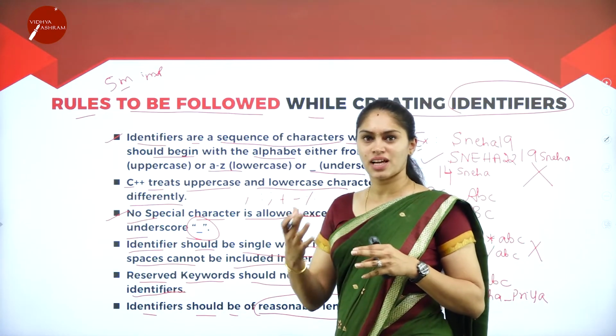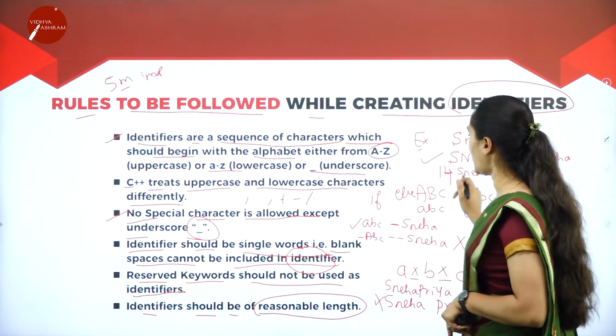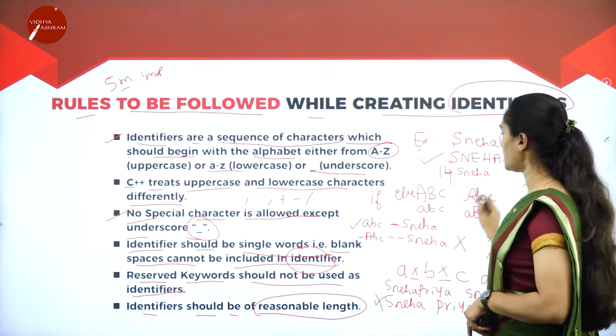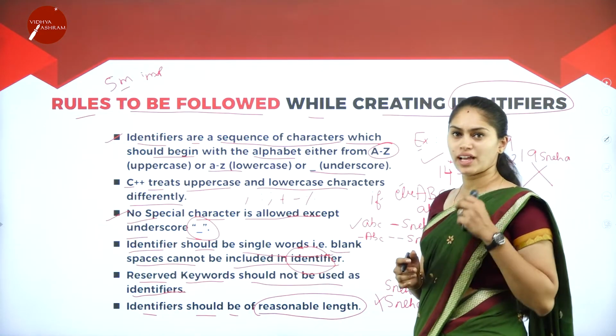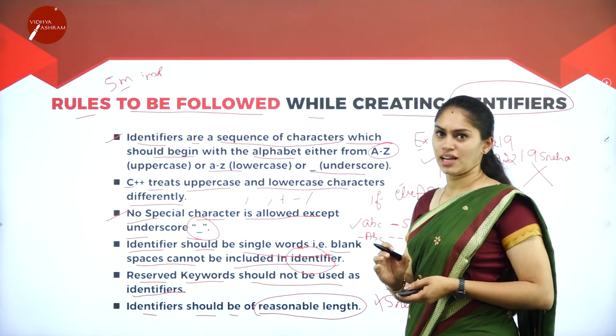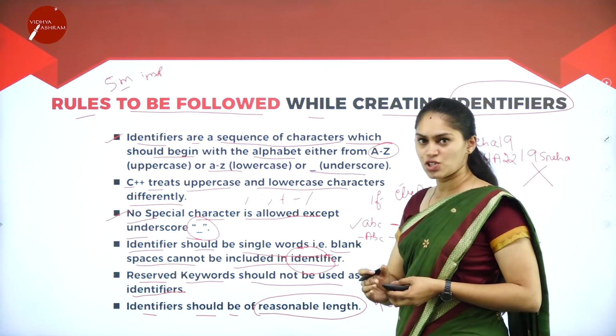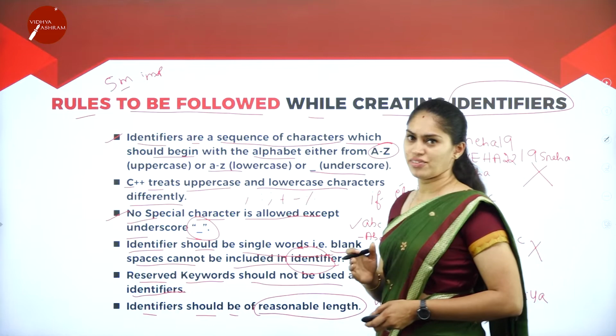We cannot change that meaning, so keywords cannot be used as an identifier. Here these are common names, but when it comes to keywords, we are not supposed to take reserved words or keywords as the identifier name. So these are the rules that need to be followed for identifier specification.